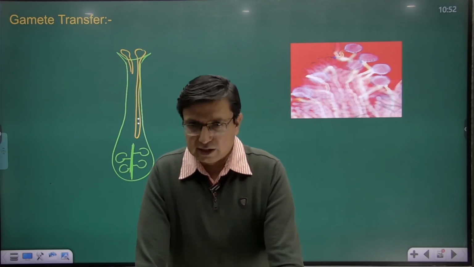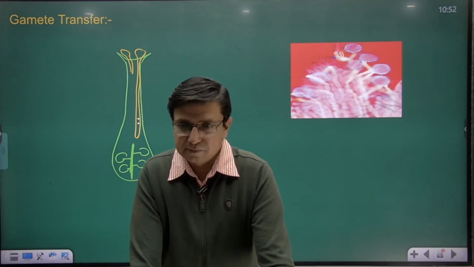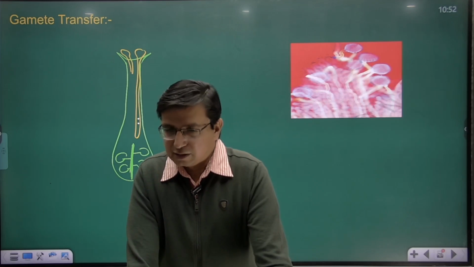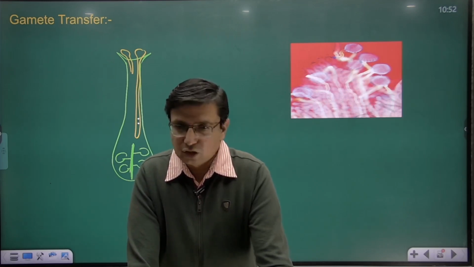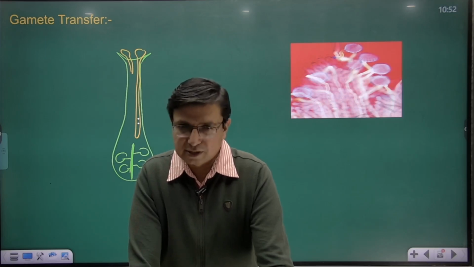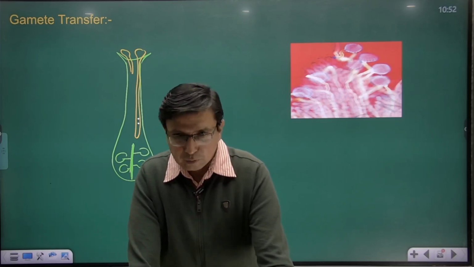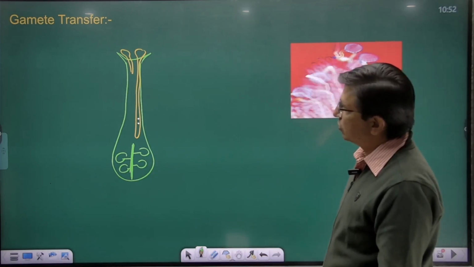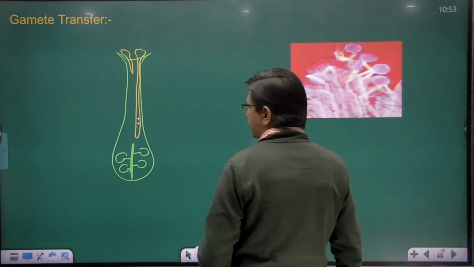So gamete transfer we have seen in case of animals, where gametes that are produced in the male's body, like sperms, are transferred to the body of the female where the egg lies and fertilization takes place. But in case of flowering plants, that is angiosperms, the gamete transfer happens through the pollen grain. How does that happen? So let us see a picture.